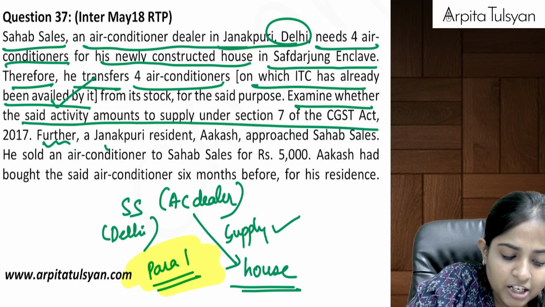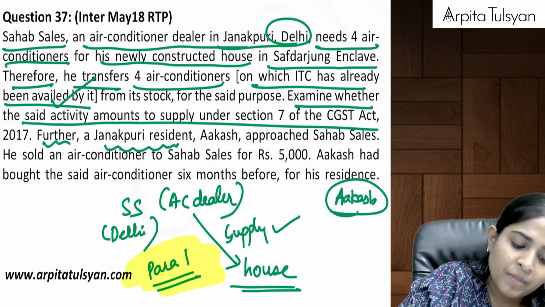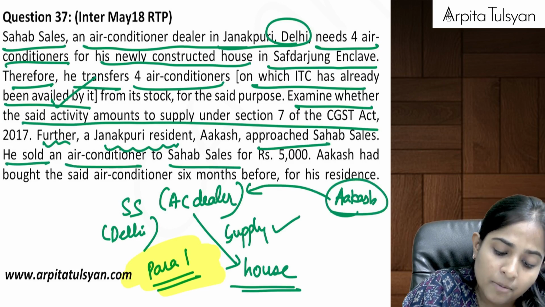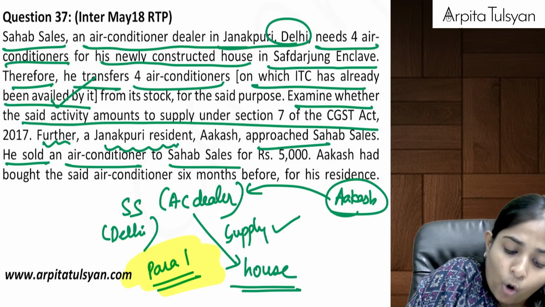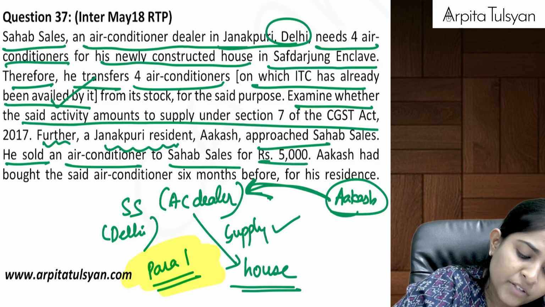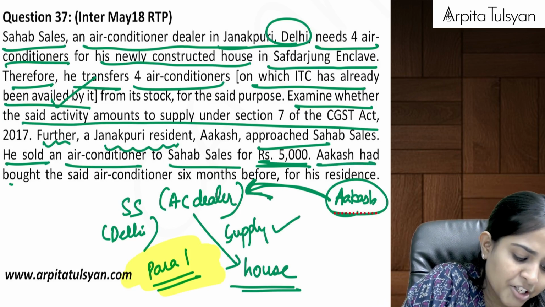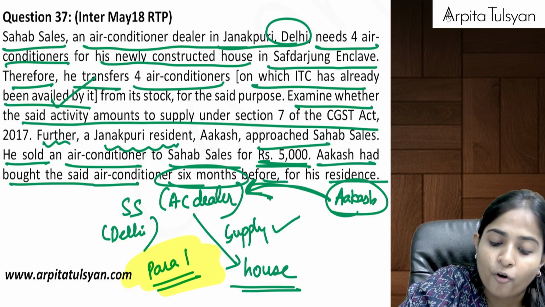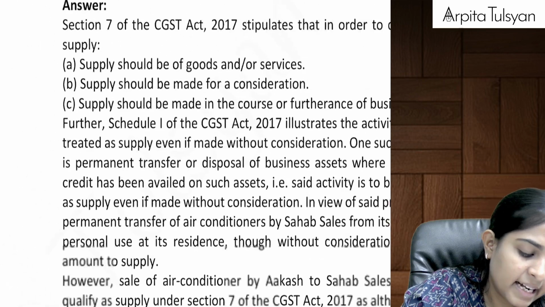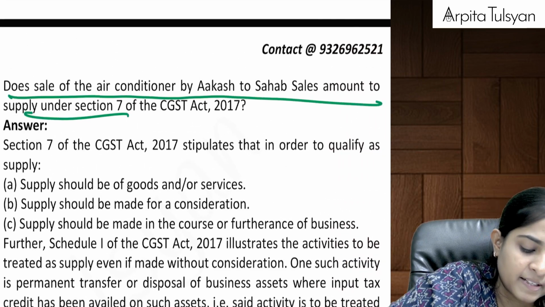Now, further, a Janakpuri resident, Mr. Akash, approached Sahab Sales and sold an AC to Sahab Sales. A normal person is selling an AC to the AC dealer for rupees 5,000, maybe a second hand AC. Akash had bought the said AC 6 months before for his residence. So Akash is a normal person selling the AC to Sahab Sales. Does the sale of AC by Akash to Sahab Sales amount to supply?